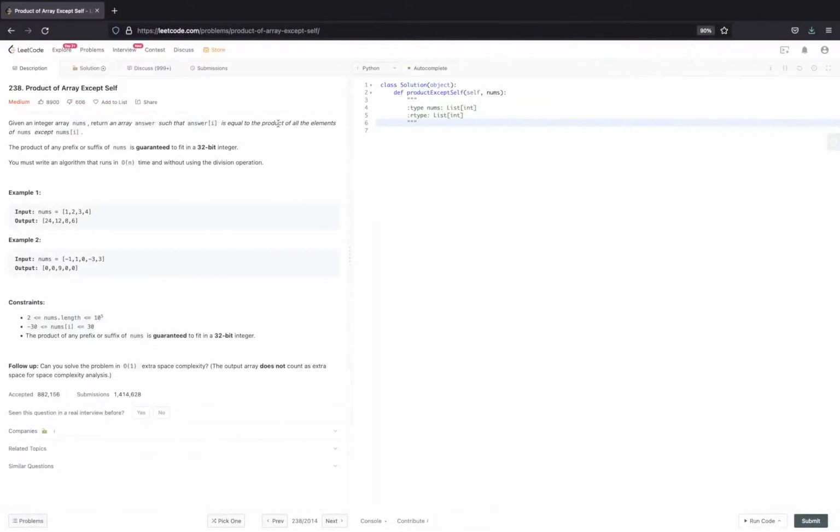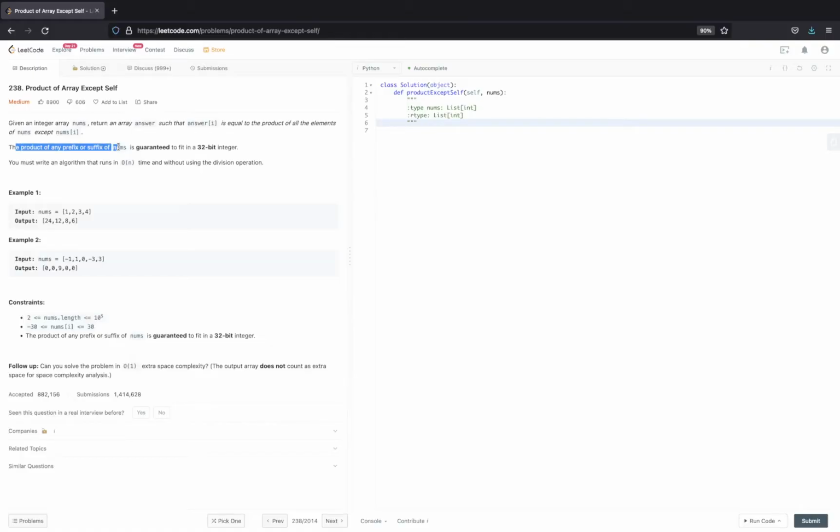Hi everyone, in this video we'll solve the problem Product of Array Except Self. Let's read the problem statement first. We are given an integer array nums. We need to return an answer array, so that answer of i is the product of all elements except nums of i. The product of any prefixes and suffixes is guaranteed to fit in 32-bit.